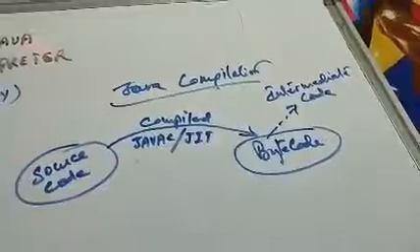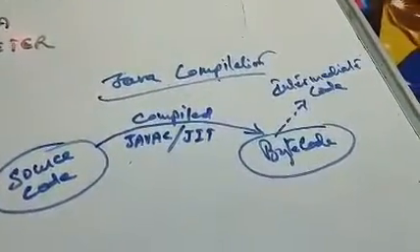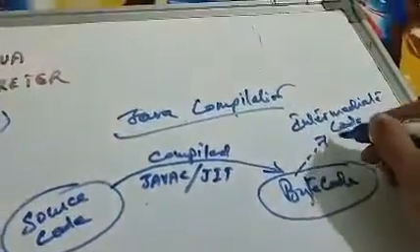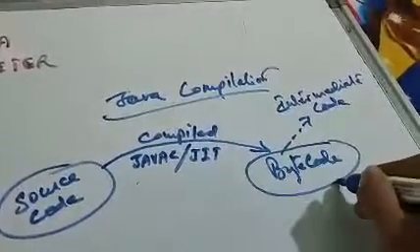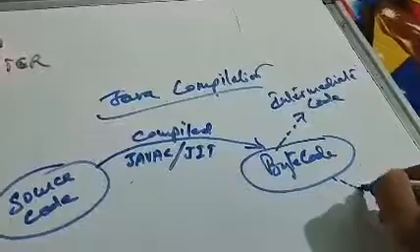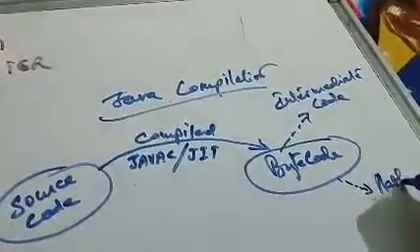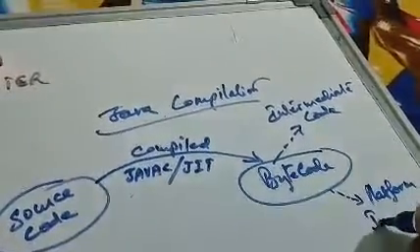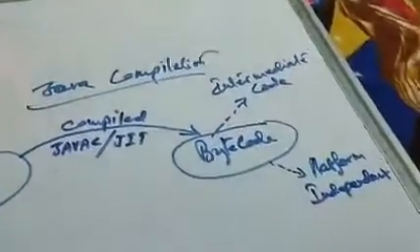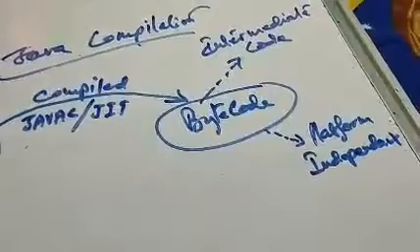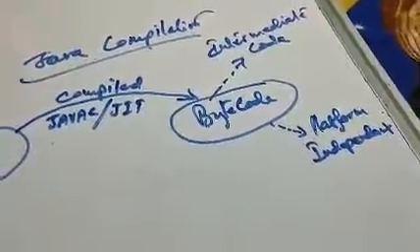So it is an intermediate code that is being created, and this is platform independent. Remember, platform independent means it can work on any given platform.